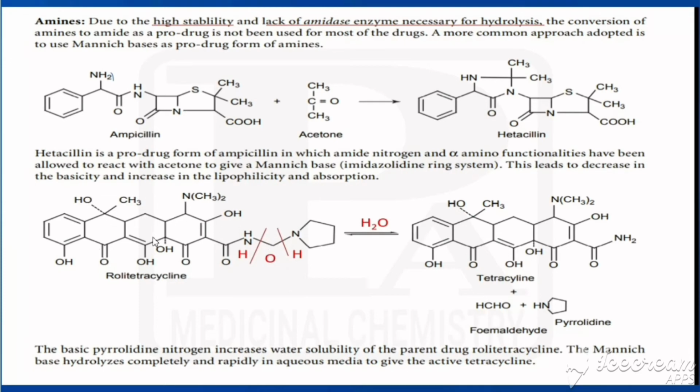So on hydrolysis of rolitetracycline we are getting tetracycline, formaldehyde and pyrrolidine. The basic pyrrolidine nitrogen increases the water solubility of the parent drug. The Mannich base hydrolyzes completely and rapidly in aqueous media to give active tetracycline.